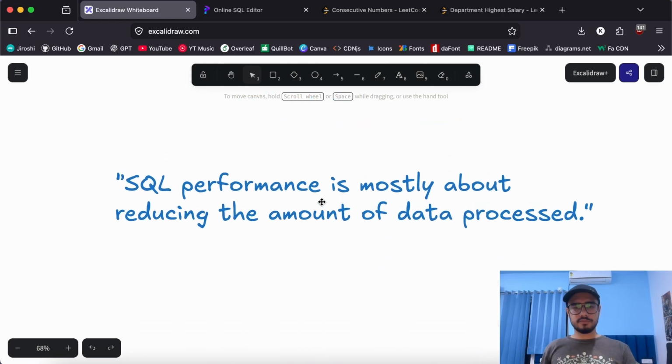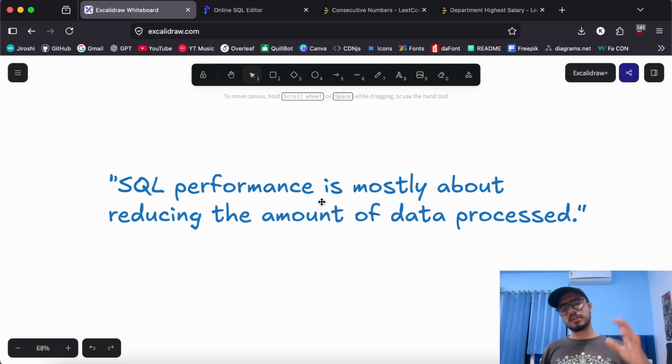Now comes the final topic, not exactly a topic, but a point of discussion, that SQL performance is mostly about reducing the amount of data processed. So whenever you are writing an SQL query, think about iterations. Think about how many rows, how many columns are being drawn into the memory or being computed, because that will allow you to think what is the best approach to solving this particular data query.